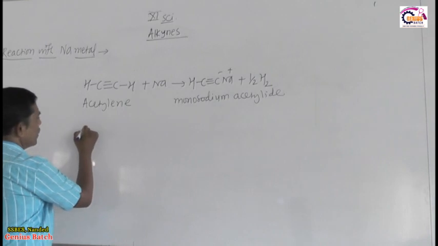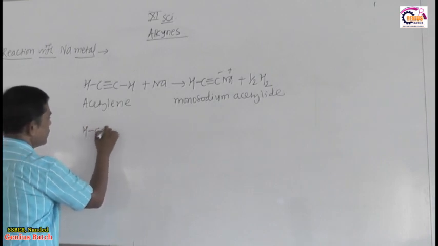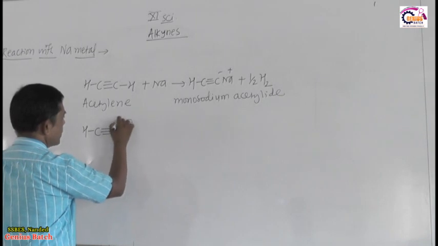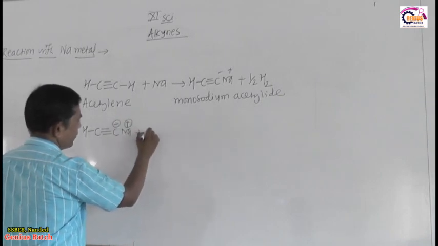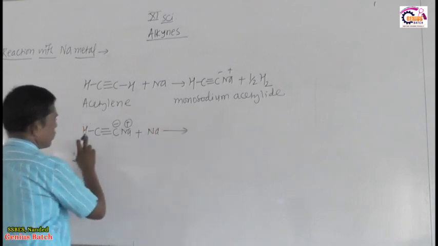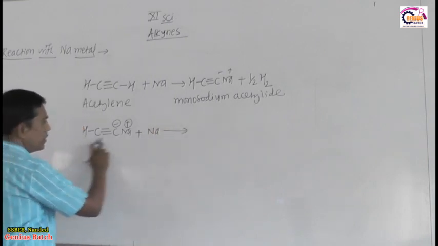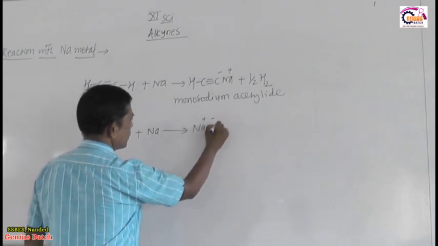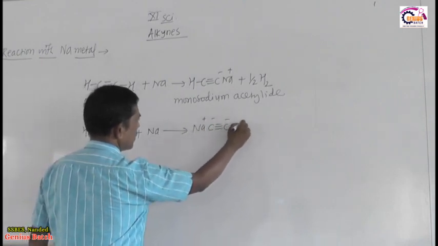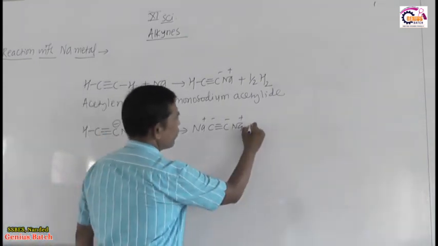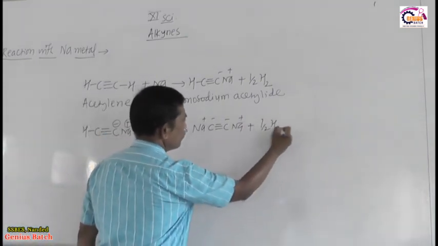This monosodium acetylide, HC triple bond C minus Na plus, reacts with a second sodium because of the presence of another acidic hydrogen. So it will give Na plus C minus triple bond C minus Na plus, and it will form half H2.